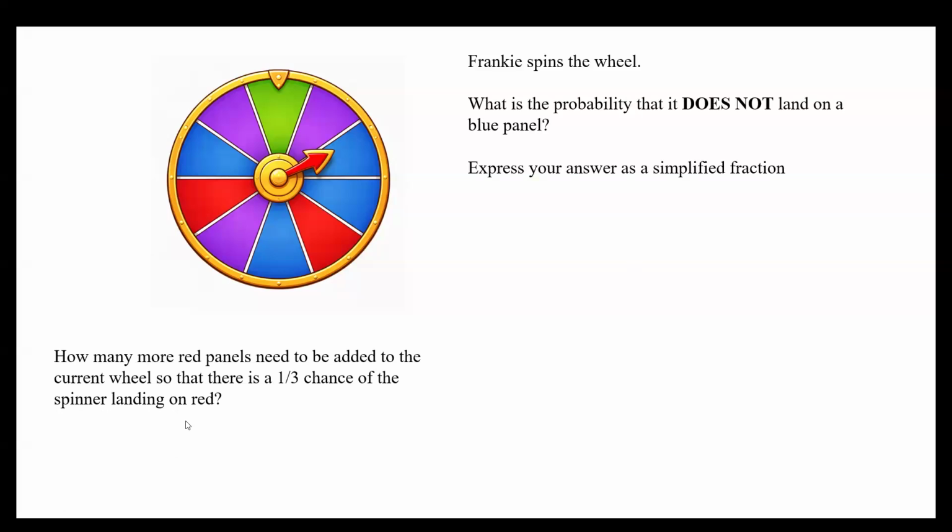How many more red panels need to be added to the current wheel so that there is a 1/3 chance of the spinner landing on red? Ooh, that's a tough one. Give that a go, guys. No, some of you are guessing, you're answering way too quickly. Work it out, guys. Don't guess, work it out.